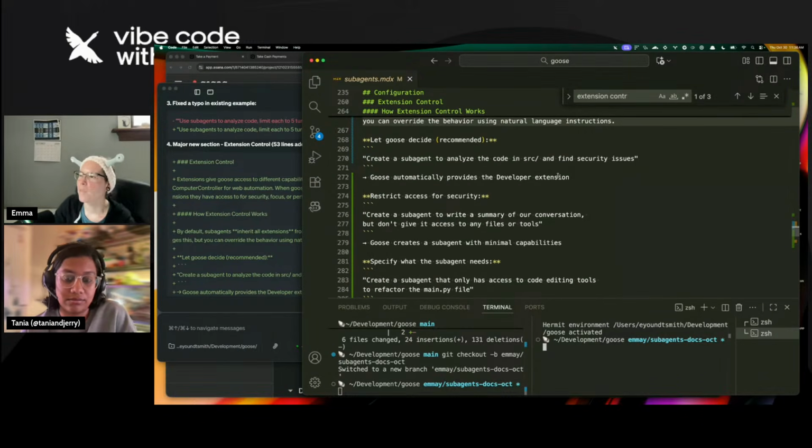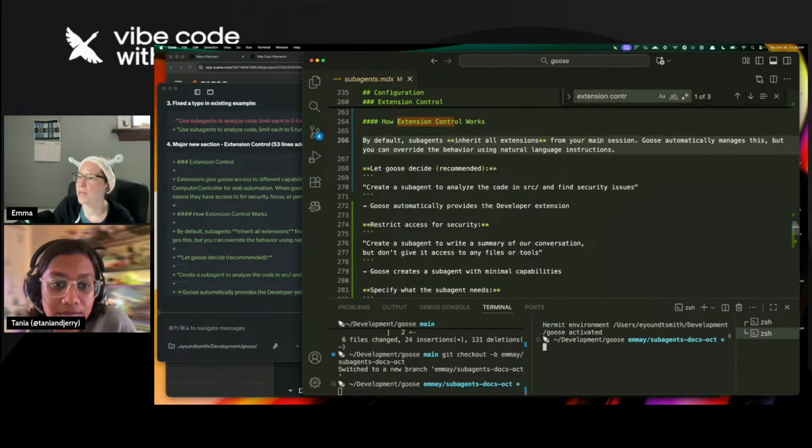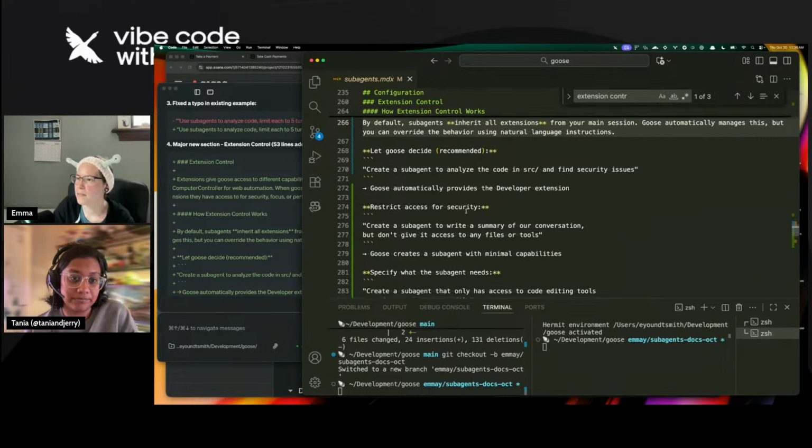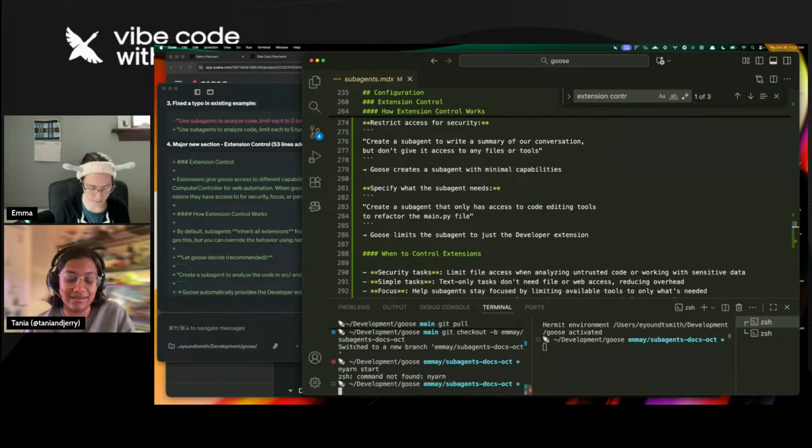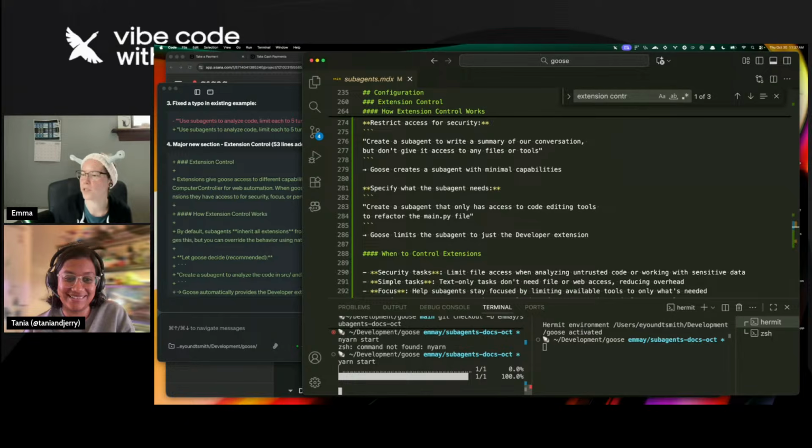Right. So this is true. So agents inherit all extensions from your main session by default. I like this. And even this is kind of tricky for me to read. I want to see this in the docs as well. So I'm just going to build them. Yeah, let's see that. That's because yarn is not a command. Okay, yarn start to build the docs.